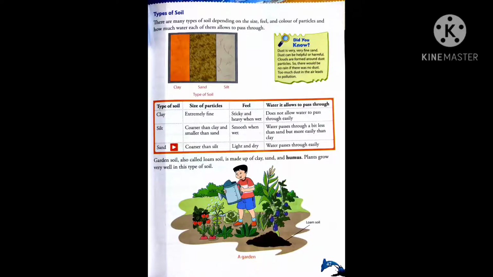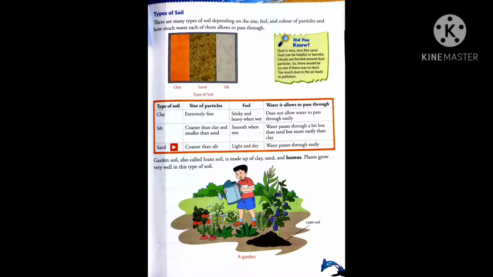Second comes silt. Silt is coarser than clay and smaller than sand. So it means that particles of silt are a bit bigger than clay, but they are smaller than sand. So silt comes midway between clay and sand, and unlike clay, when you touch silt it will feel smooth when wet.